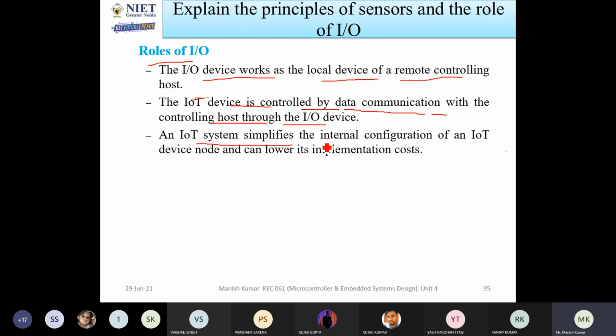An IoT system simplifies the internet configuration of an IoT device node and can lower its implementation cost. Now all of you understand the internet cost is very low. So if internet cost is very low, it means you can use this type of interaction, use the internet, and control your devices. This is all about the principles of sensors and the role of devices in the systems.